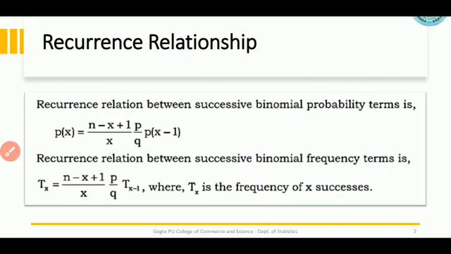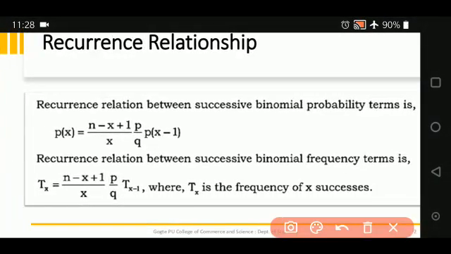So when you have to fit a binomial distribution, you are going to follow the rules of binomial distribution. When you are going to find expected frequencies, or the probability terms, that time you will be using the formula. The recurrence relation between successive binomial probability terms is Px is equal to (n minus x plus 1) upon x into P upon Q into Px minus 1. If you have to find the probability term, you will be using this.